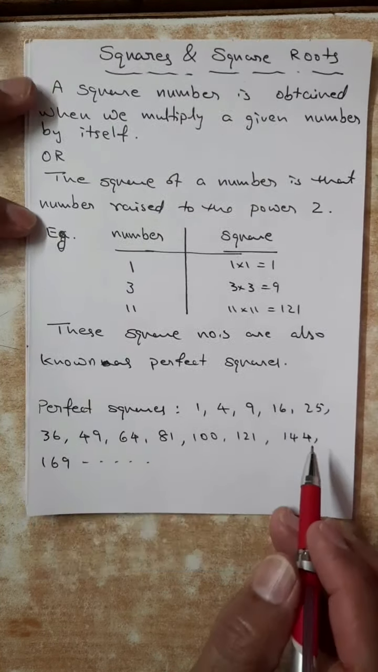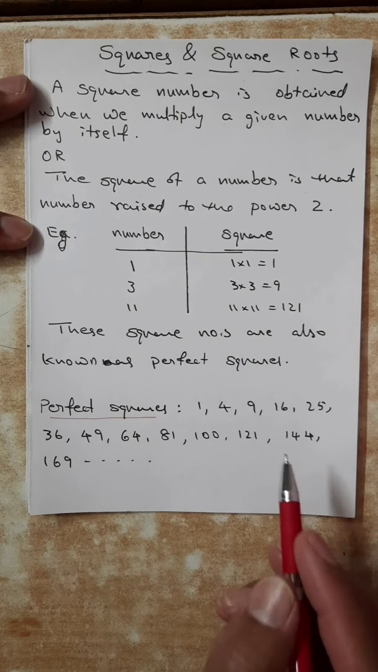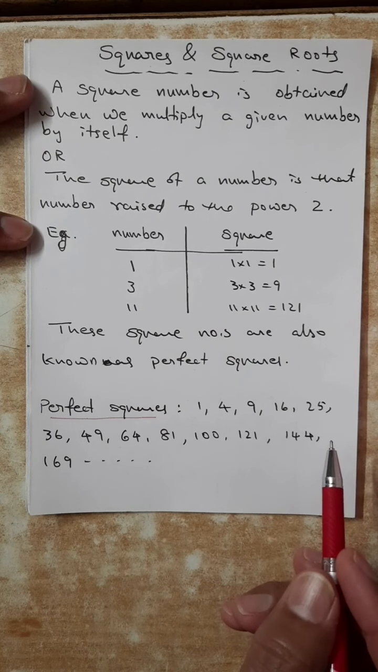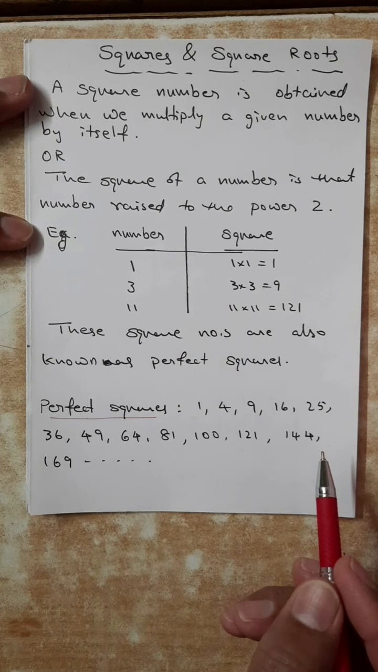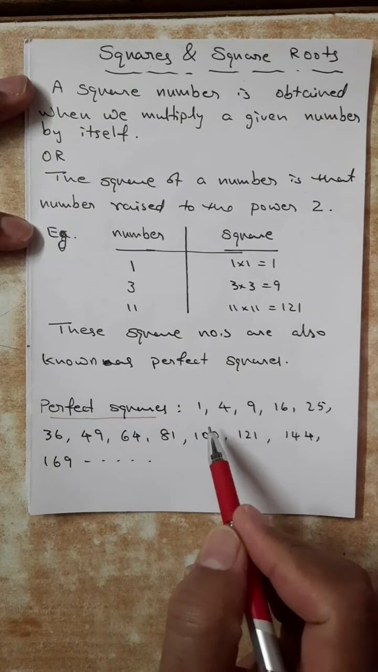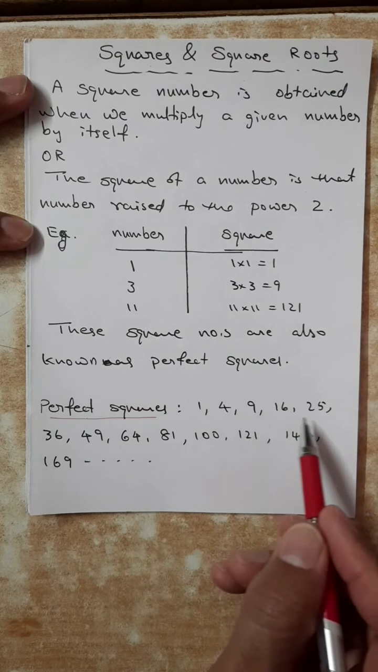So what is a square number? A square number is obtained by multiplying a number with itself. Or we can say a number to the power 2 is called a square number. Perfect squares: 1 squared, 2 squared, 3 squared, etc.